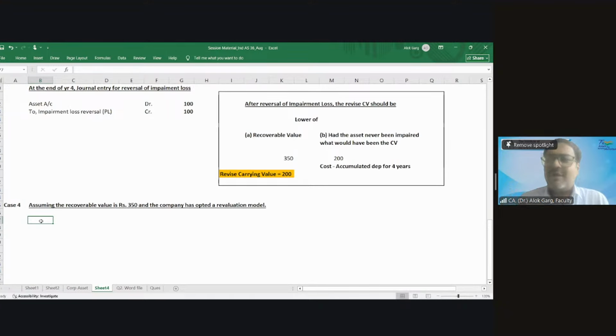First of all, one thing is very much clear. In case of a revaluation model, whatever the market value, the fair value, or the recoverable value is, that will become the revised carrying value.